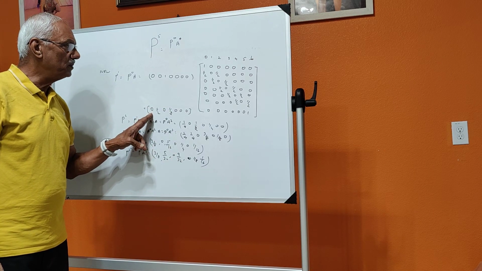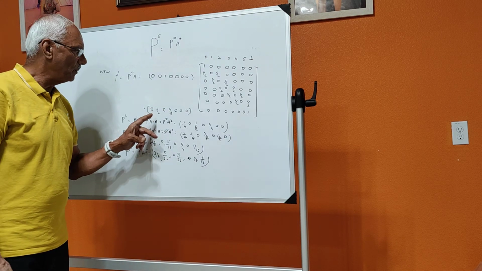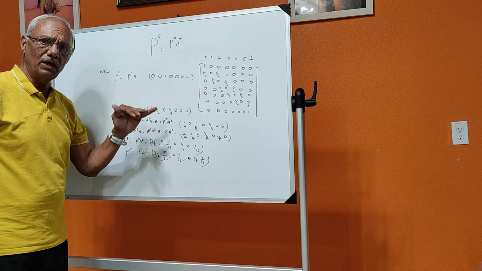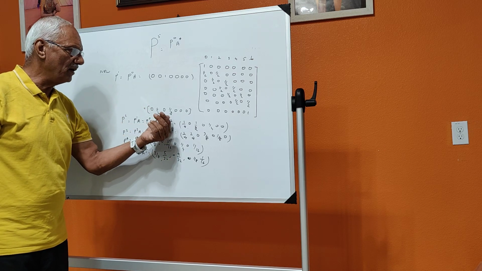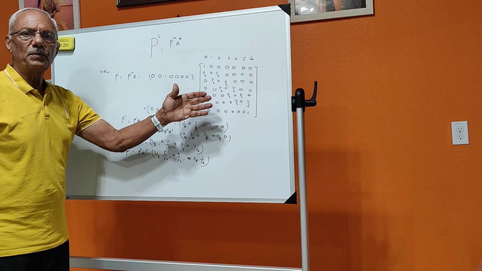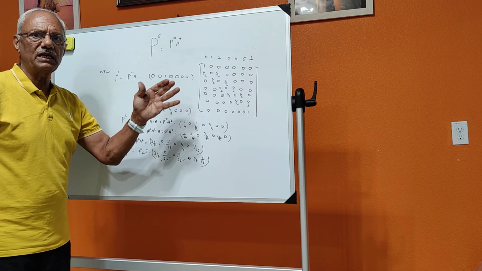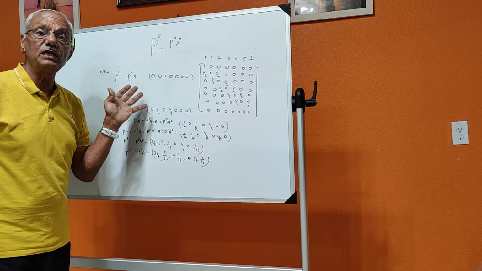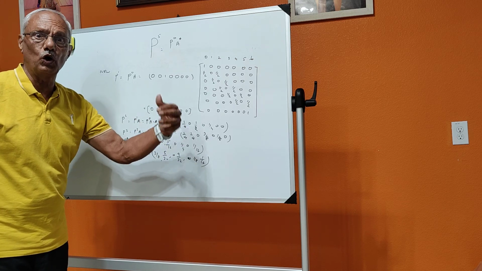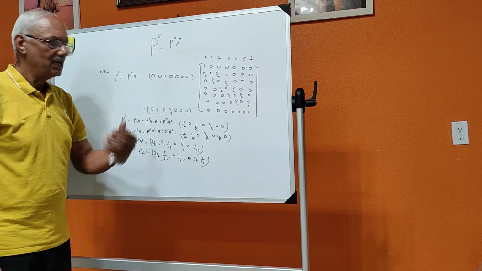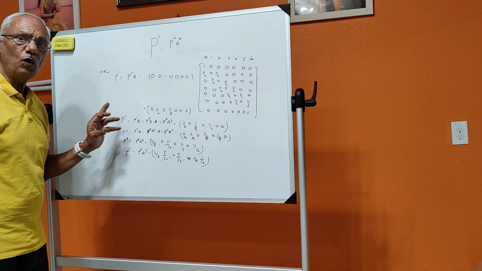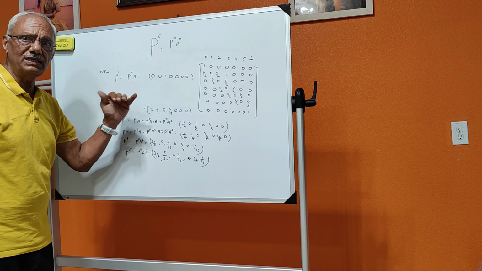This means that at the end of the first round, the probability of having rupee 0 is 0. The probability of having 1 is half a chance, and the probability of having 3 rupees is half a chance. The rest of them are zeros. If you go for the second probability, that is, at the end of the second round, what are the probabilities of the states? What is the probability that you may have 0 or 1 or 2 or 3 or 4 or 5 or 6? Now, how do you calculate? P square is equal to, this means what? The probability of the second round of the states.